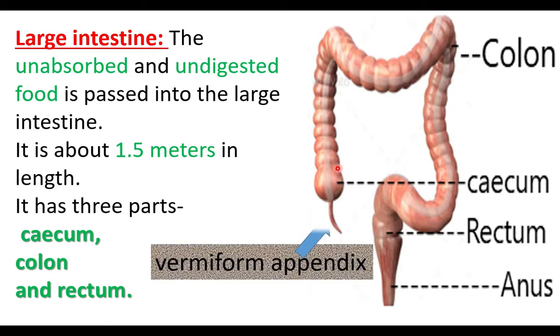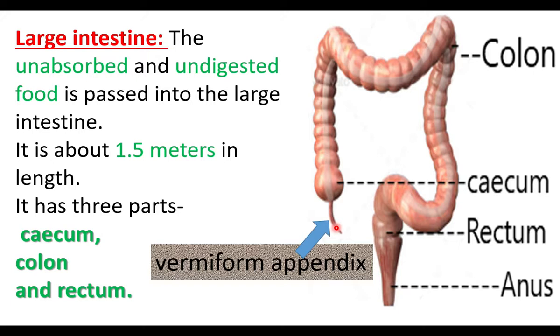The cecum has a finger-like tube called the vermiform appendix. Vermiform means worm-like. This is the appendix, connected with the cecum. In humans, it is a non-functioning organ, so it is called a vestigial organ.